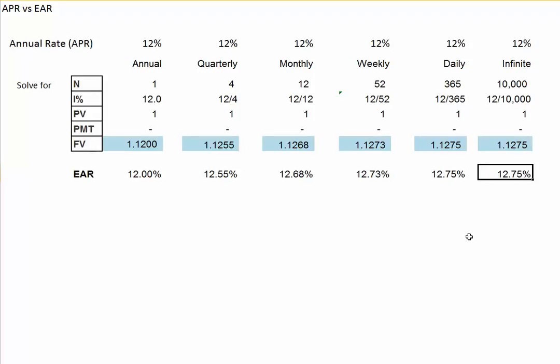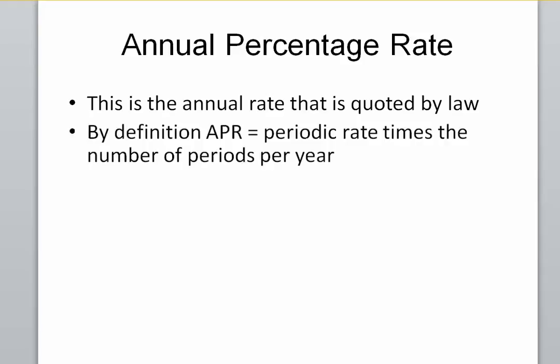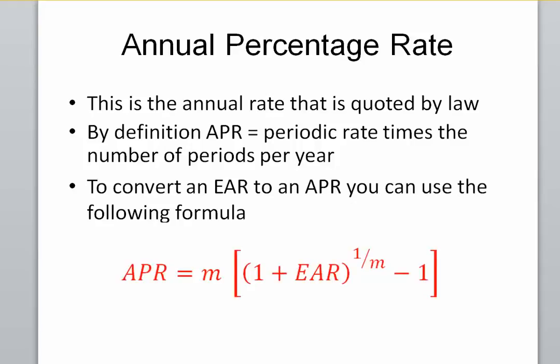But if we are borrowing money, we would prefer just to borrow money with a loan with annual compounding. While calculating our EAR is important for comparing investment alternatives, the APR, or annual percentage rate, is the rate that's quoted by law. By definition, the APR equals our periodic interest rate times the number of periods per year. To convert an EAR to an APR, we can use the following formula, or we can use our financial calculators.